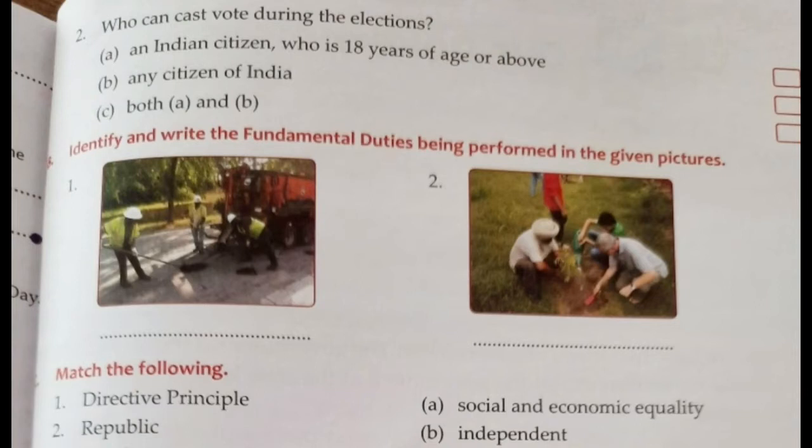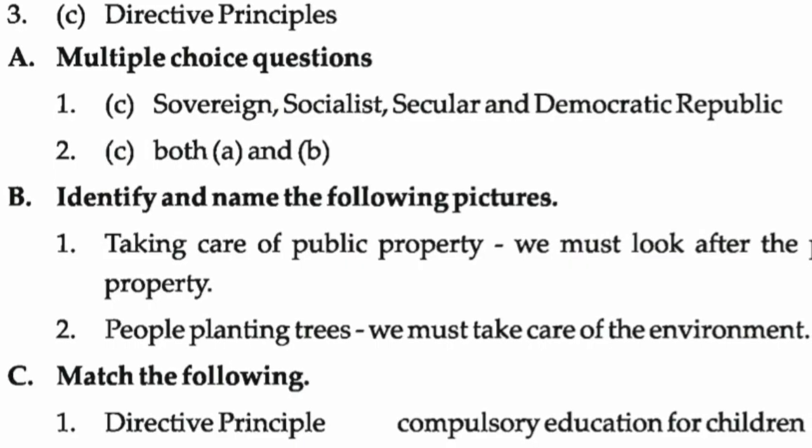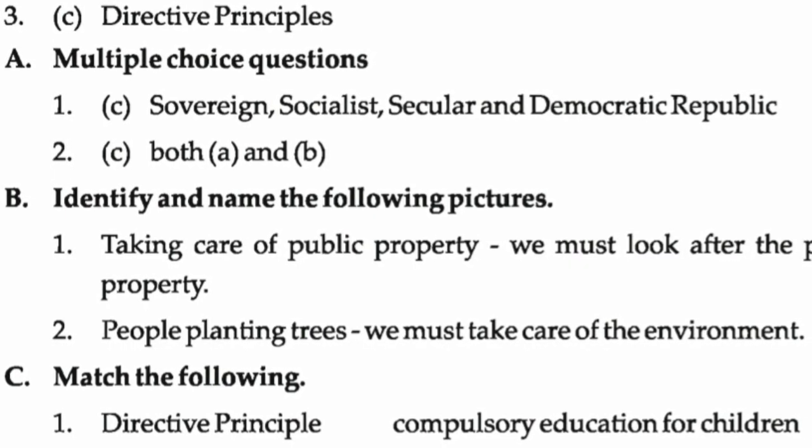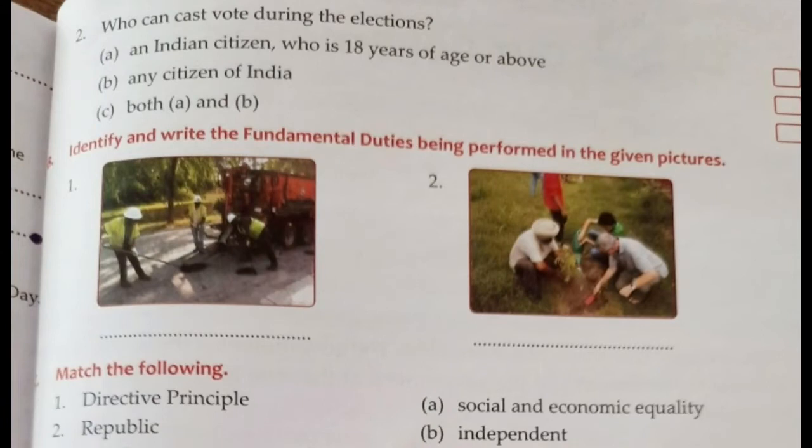Second MCQ. Who can cast vote during the elections? A. An Indian citizen who is 18 years of age or above. B. Any citizen of India. C. Both A and B. And the correct answer is C. Both A and B.